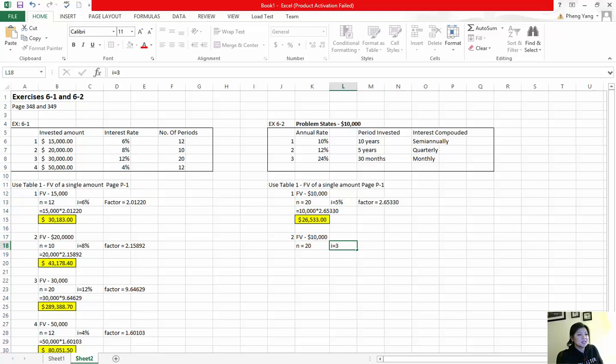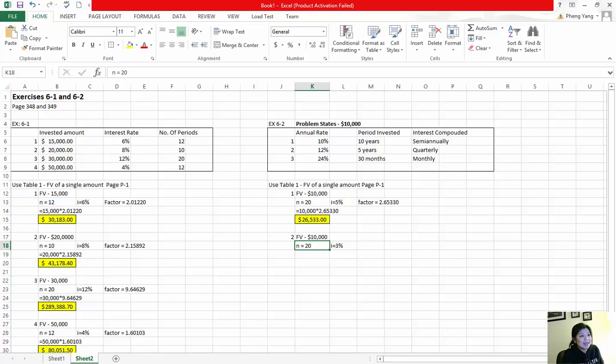Why is it 20 periods? Because we've got 5 years calculating at 4 times a year. So you take 4 times 5, that equals 20 different periods that we're going to be calculating interest. 20 different times that this amount is going to be calculating.